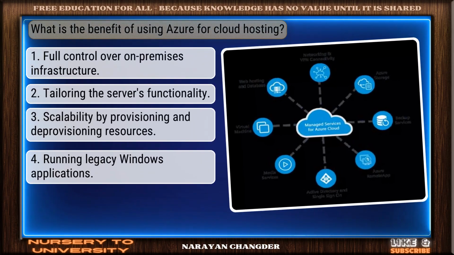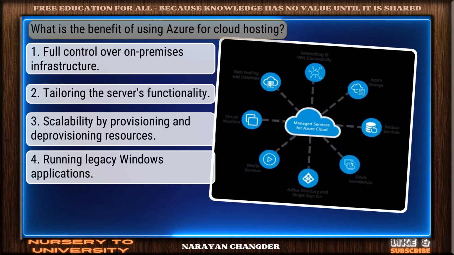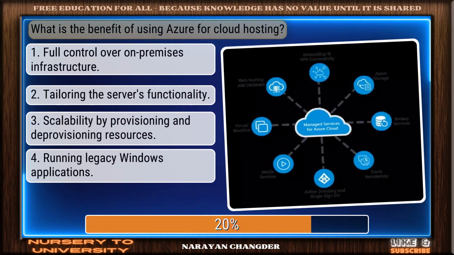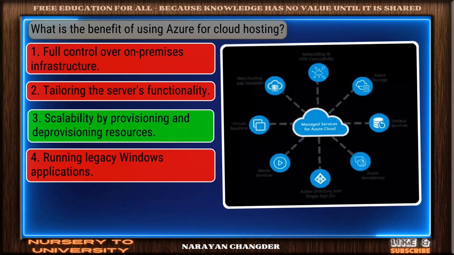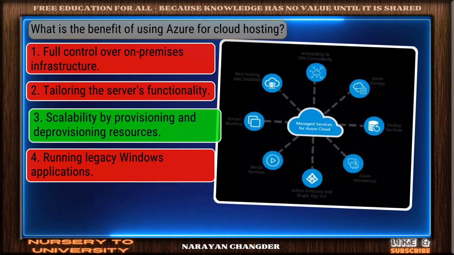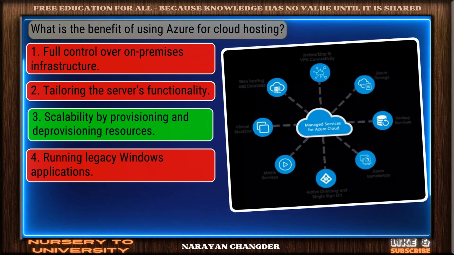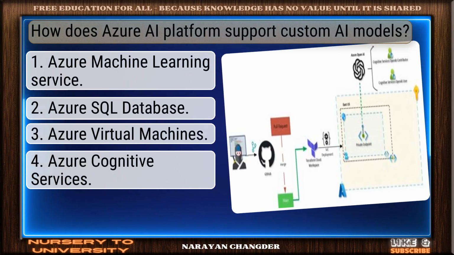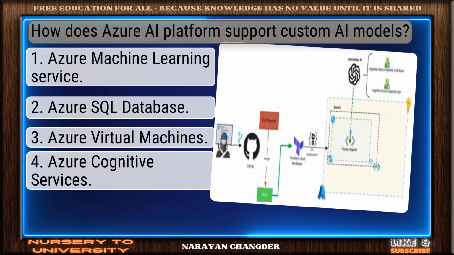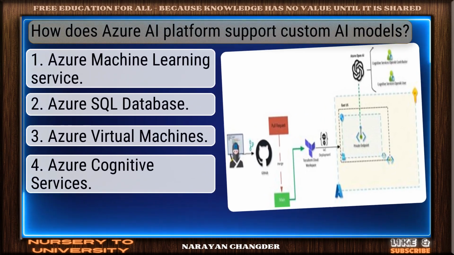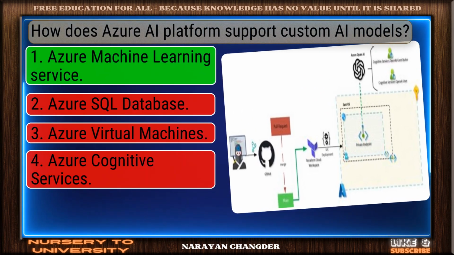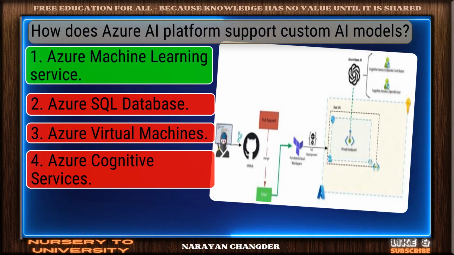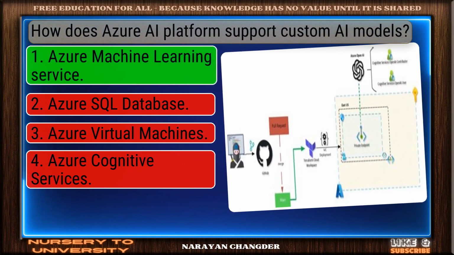Question number 37. What is the benefit of using Azure for cloud hosting? Perfect. Scalability by provisioning and deprovisioning resources is the correct choice. Question number 38. How does the Azure AI platform support custom AI models? Good job. Your answer, Azure Machine Learning Service, works well here.